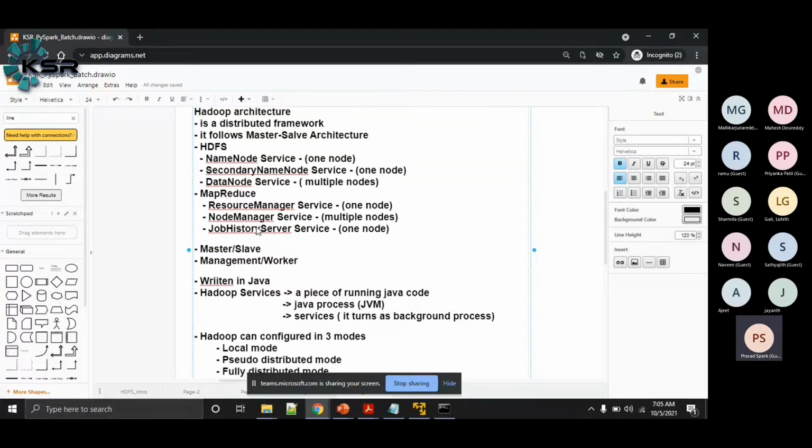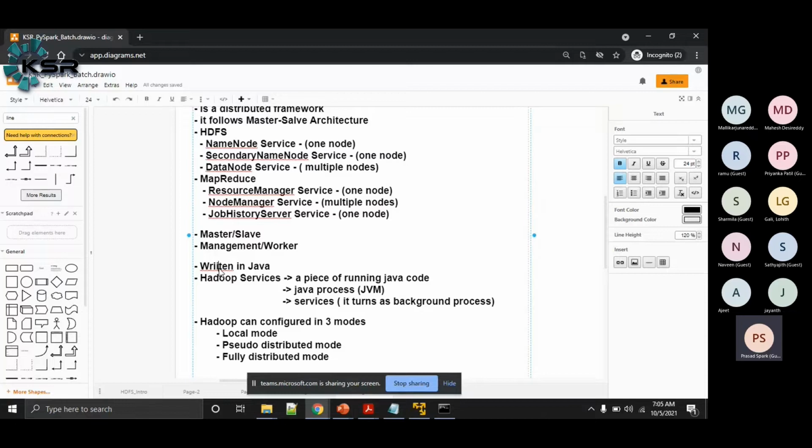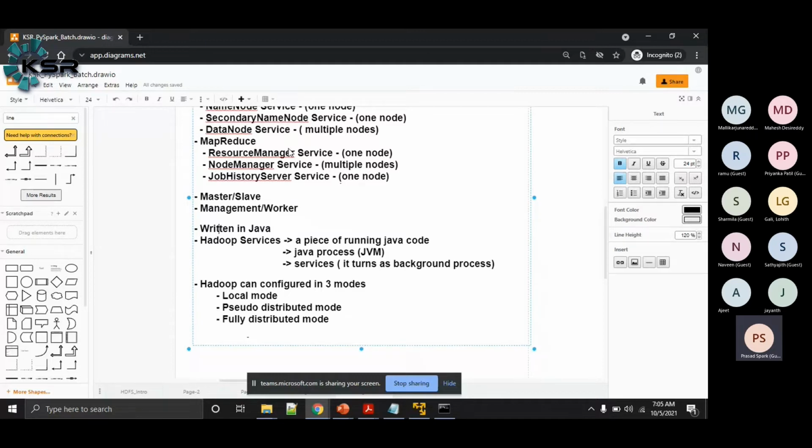When you have multiple entities running to accomplish the same task, we need someone to coordinate them, control them, direct them, or give some work to them. The master services do that activity. Now, all these services we have seen are nothing but Java code. They run as Java processes continuously in the background, and that's why they are called services.